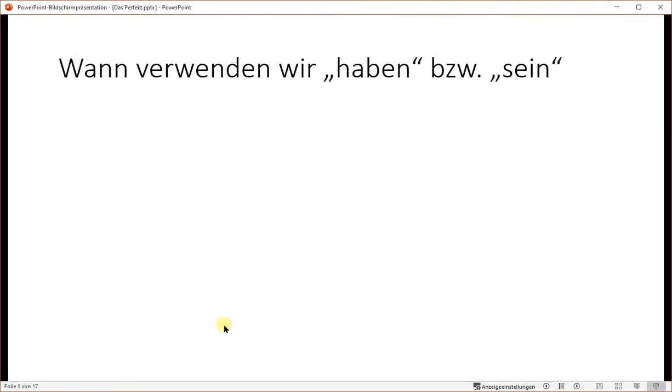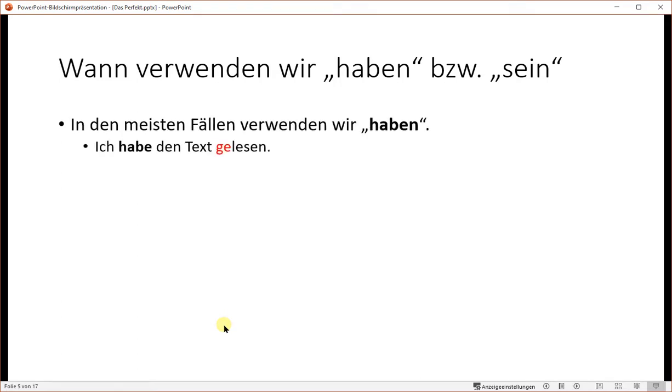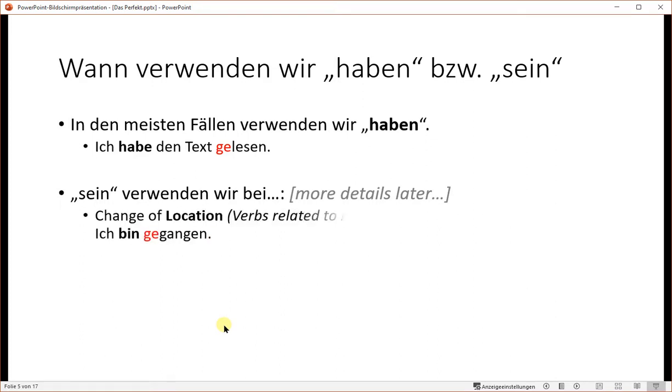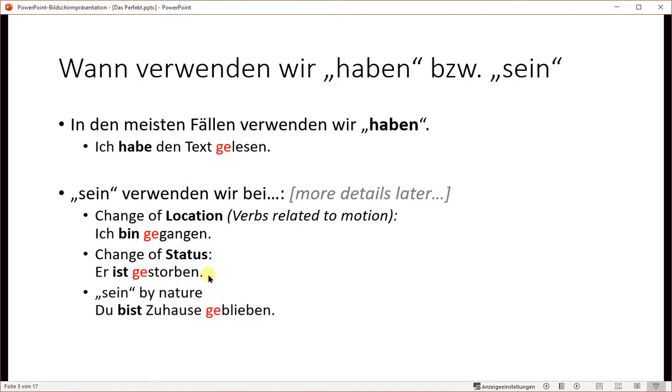When do we use haben, respectively sein? In most of the cases in German language we use haben. Ich habe den Text gelesen. In certain cases we will use the Hilfsverb sein. For example, if there's a change of location, if the verbs are related to a motion. Ich bin gegangen. If there's a change of status, ist gestorben. And if sein is used anyway by nature in Partizip zwei, du bist zu Hause geblieben.